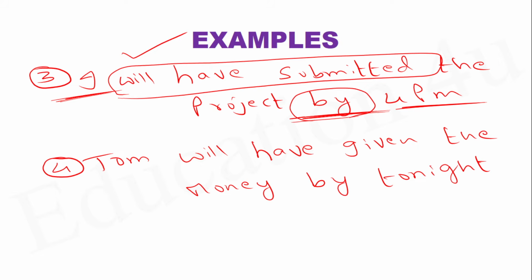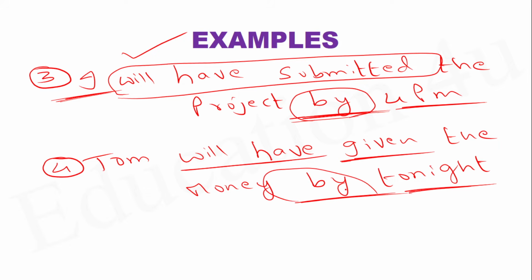And Tom said, just give me some time. I'm traveling. However, by tonight, I will have given the money, which means when Tom says by tonight, it is the maximum deadline. So when I say by tonight, it is a deadline by which the work is over. So this is the beautiful expression called future perfect. Hope the point is very clear.